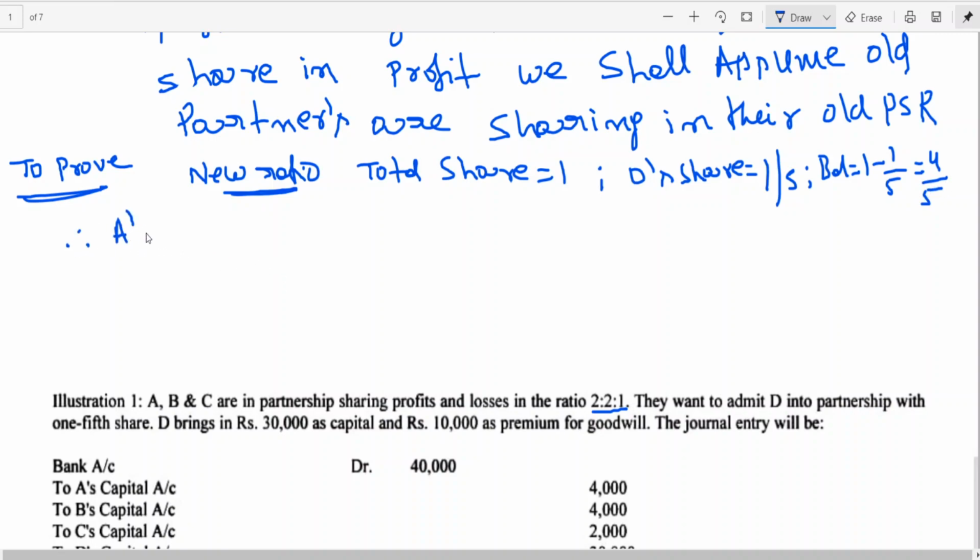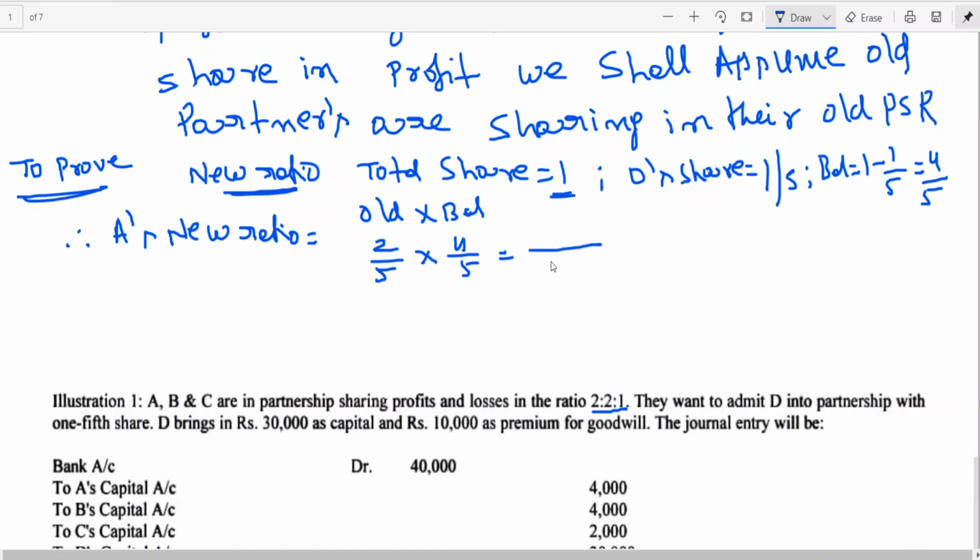Therefore, A's new ratio is old into balance. I am assuming the total share is 1 and D's share is 1 by 5. What is the balance? 1 minus 1 by 5, which is 4 by 5. Old ratio 2 by 5 into balance 4 by 5 is 8 by 25.